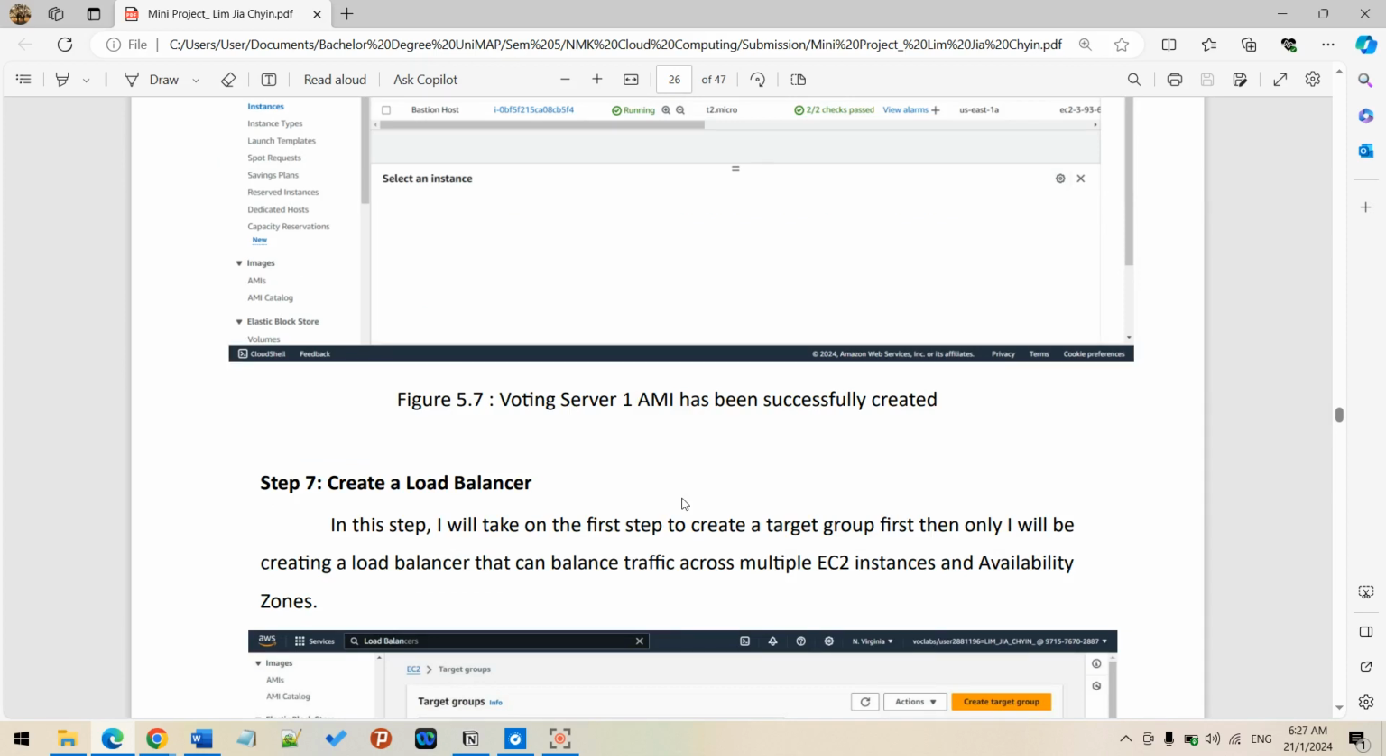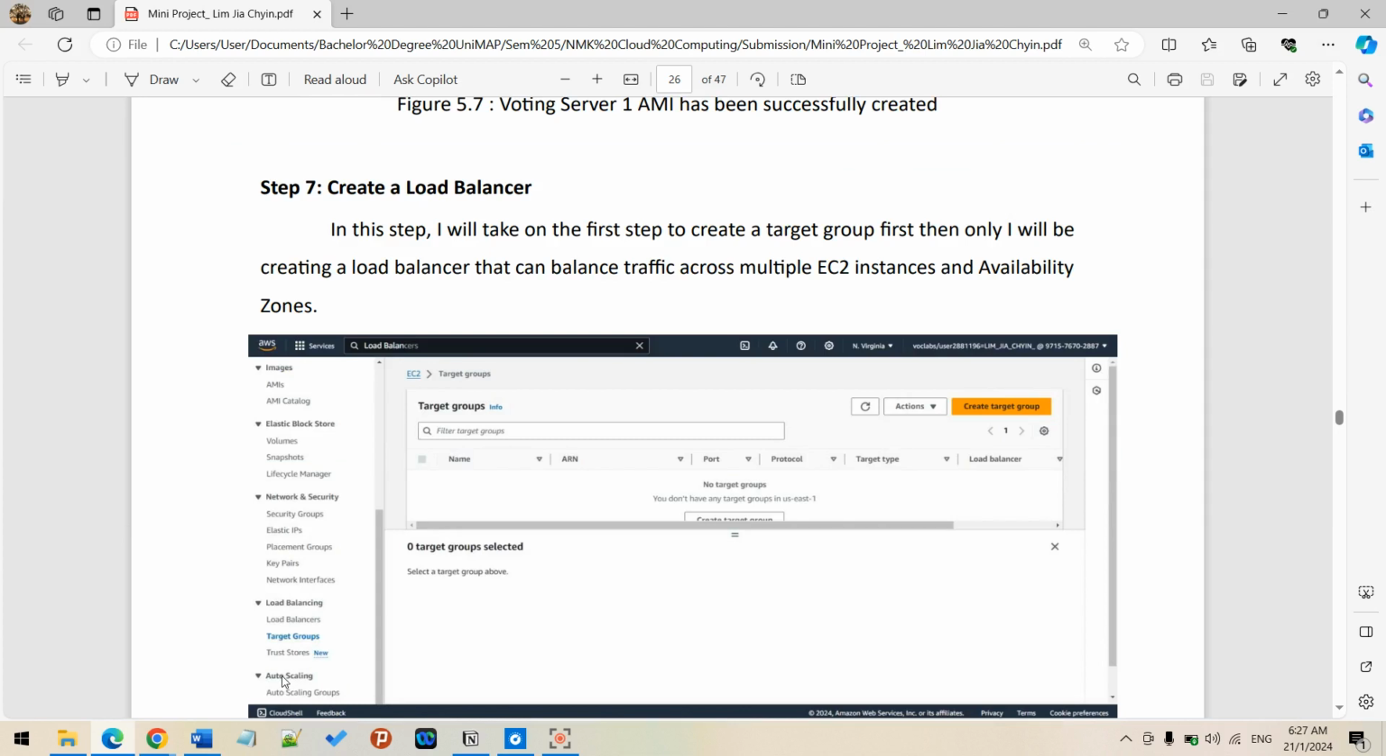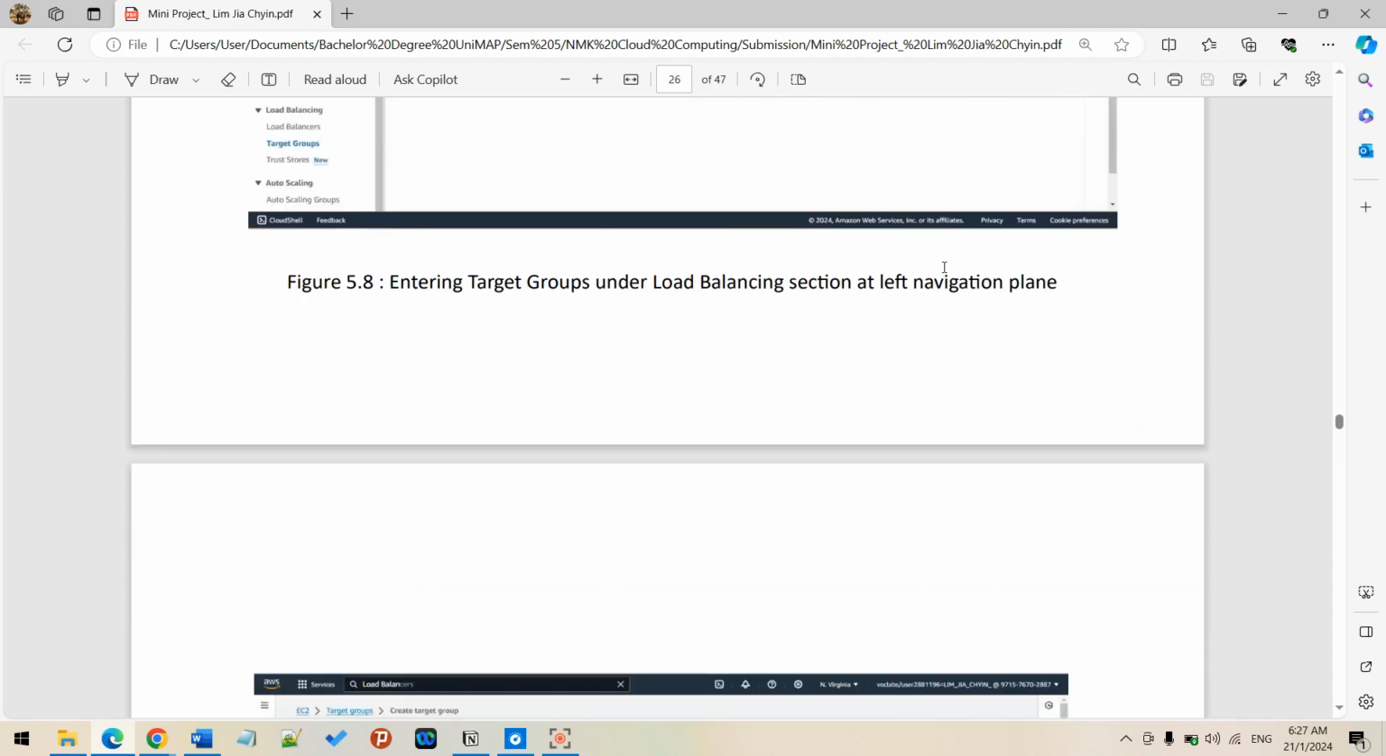Regarding the next step, like I mentioned in the question, I'm going to create an elastic load balancer. Basically I will be dealing with the Amazon ELB. From here you can go forward to the target groups. In this step, I will take the first step to create this target group first. Then only will I create a load balancer that can balance the traffic across the multiple EC2 and availability zones. You can see I'm entering the target group under the load balancing at the left navigation pane. There's a load balancing section, so I will proceed to the target group to create a target group.